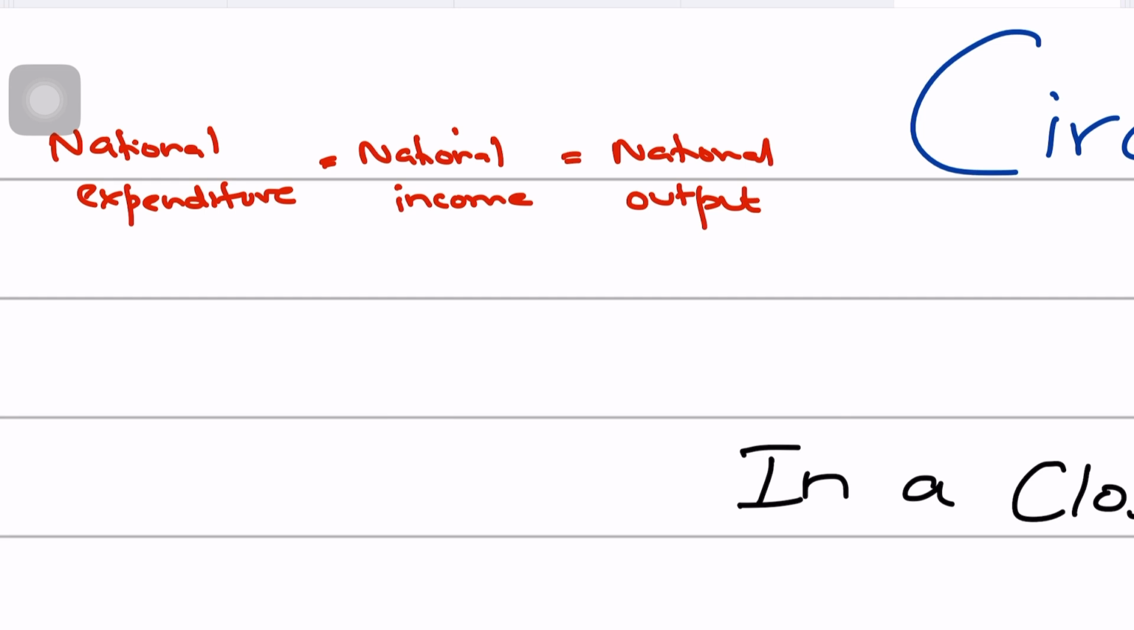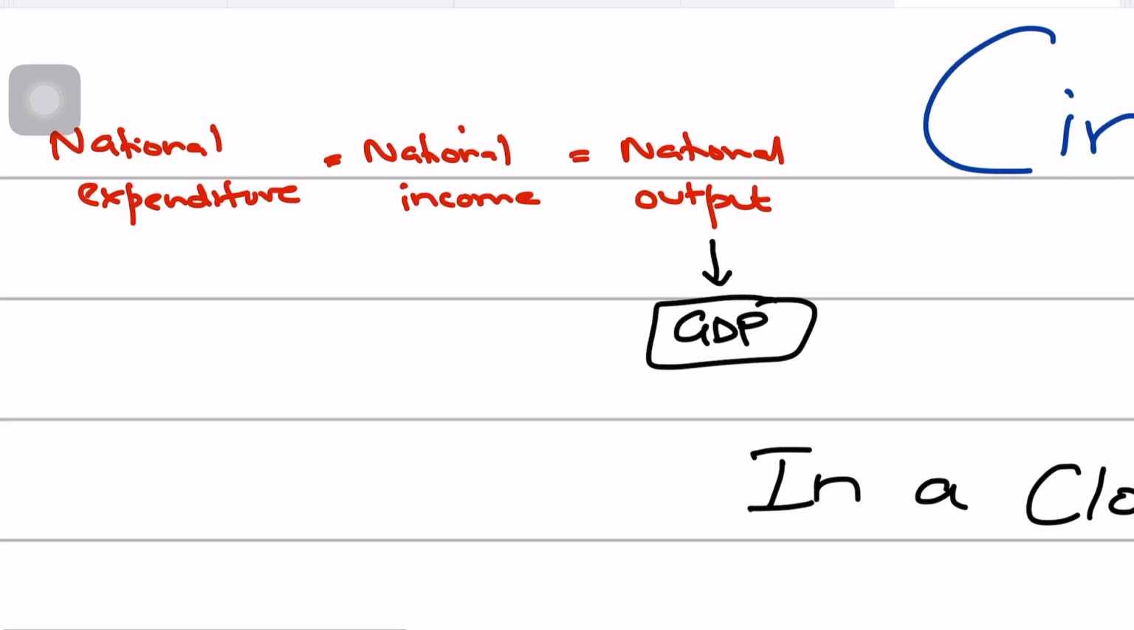So national output is simply your real GDP. It simply refers to the total value of all the goods and services that are produced within an economy over a specific time period. That is measured by your GDP. That is your national output, and it represents the aggregate production side of the economy.